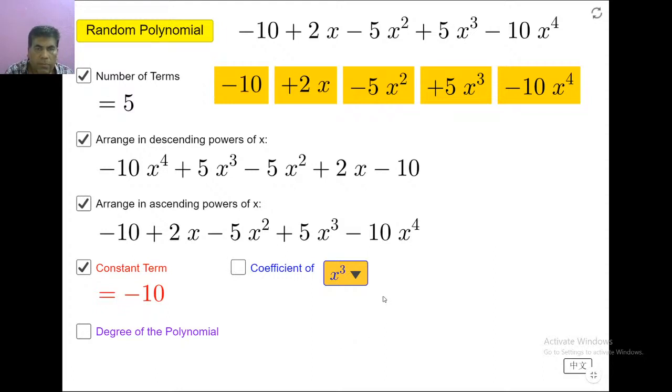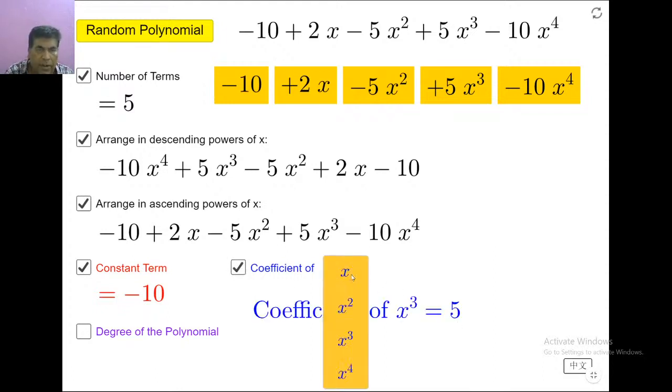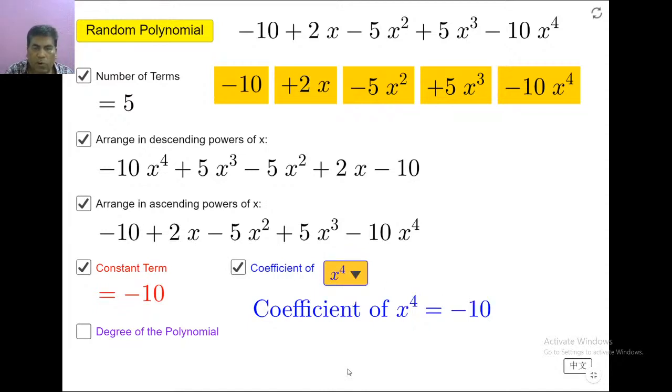Plus 5, or we can mention 5 like that. Coefficient of x power 4 is minus 10. So what is the degree of polynomial?